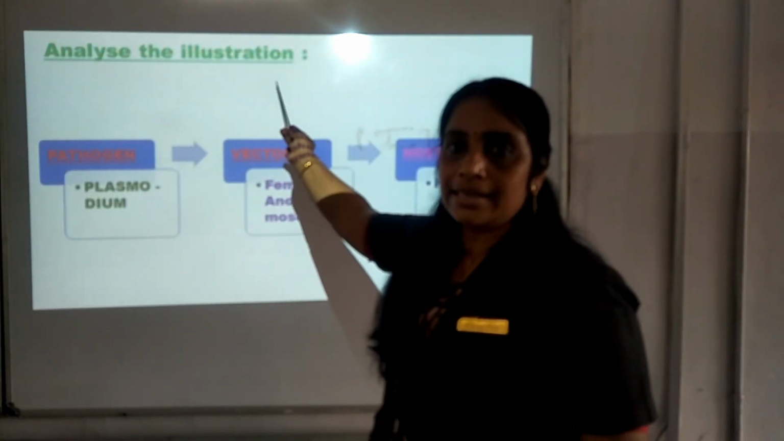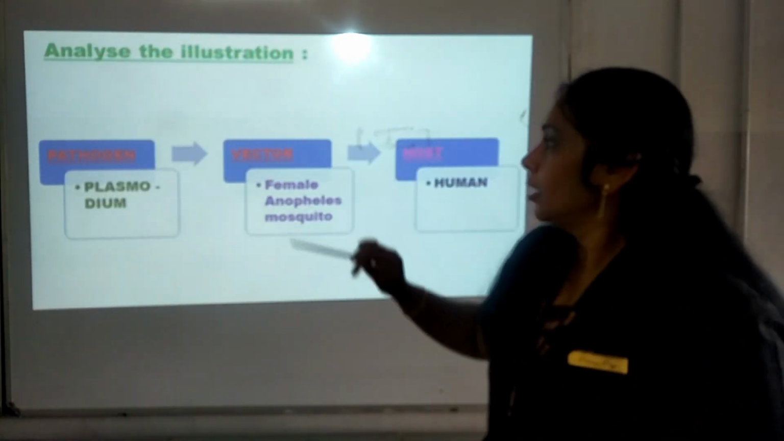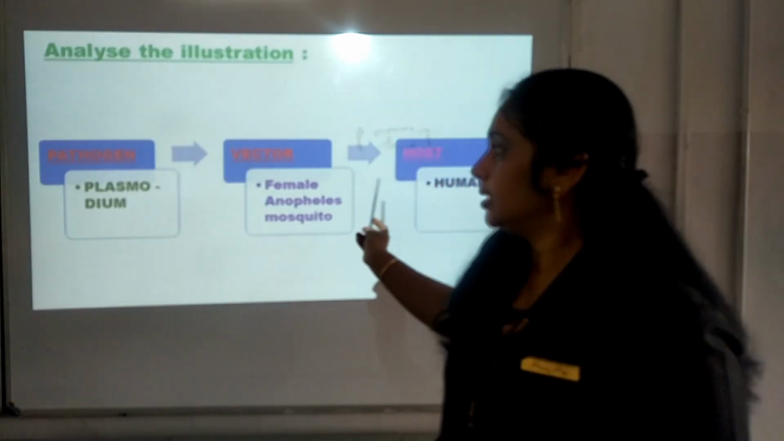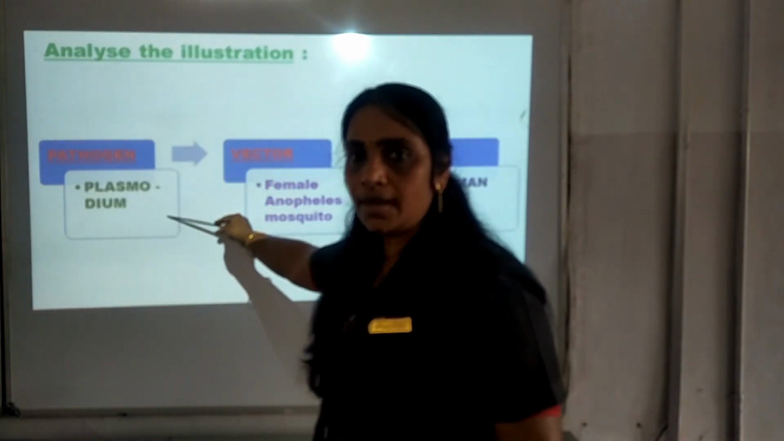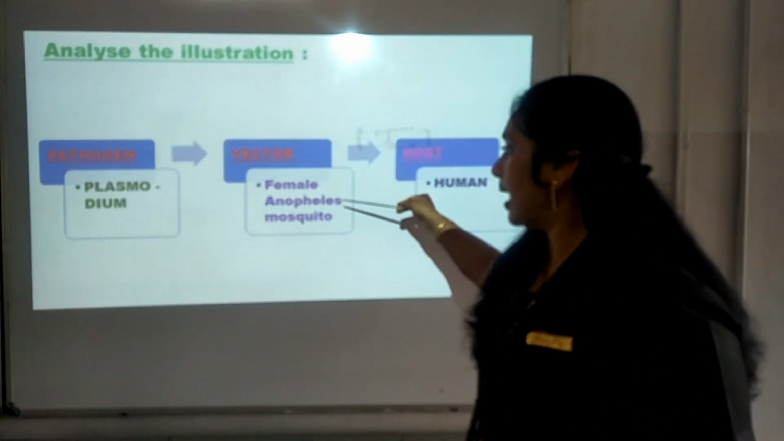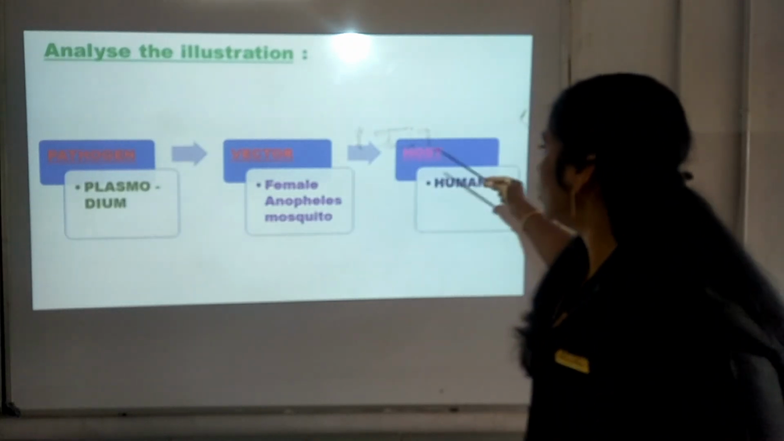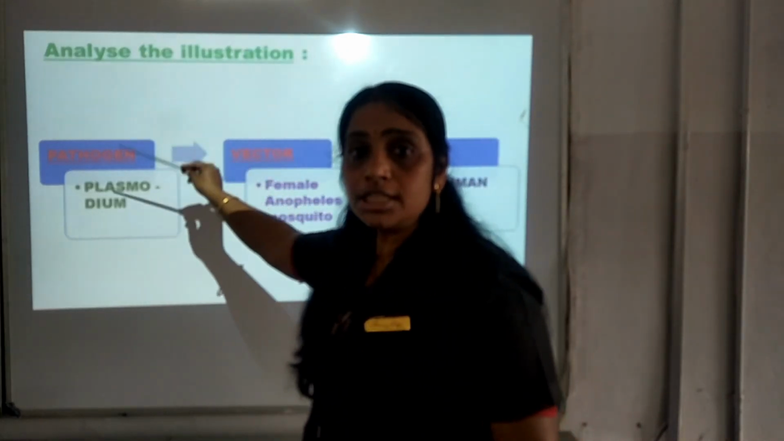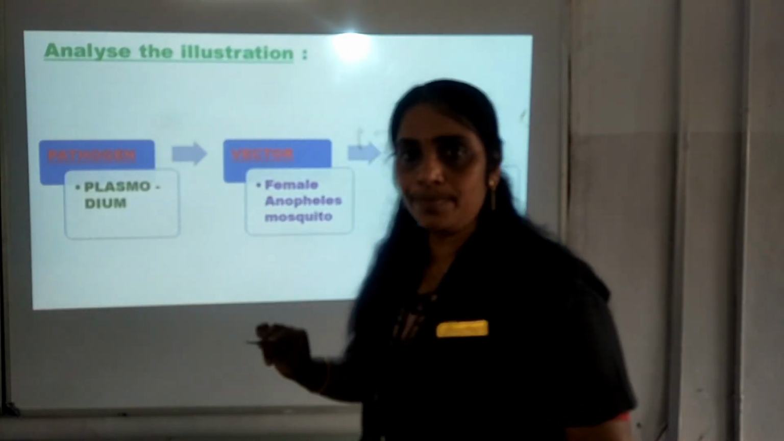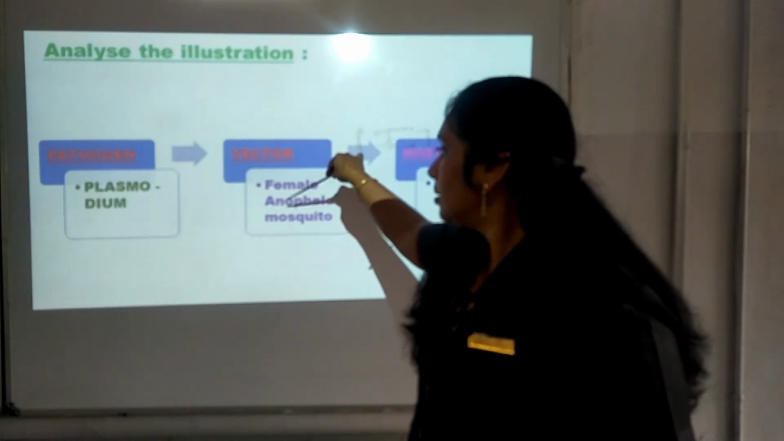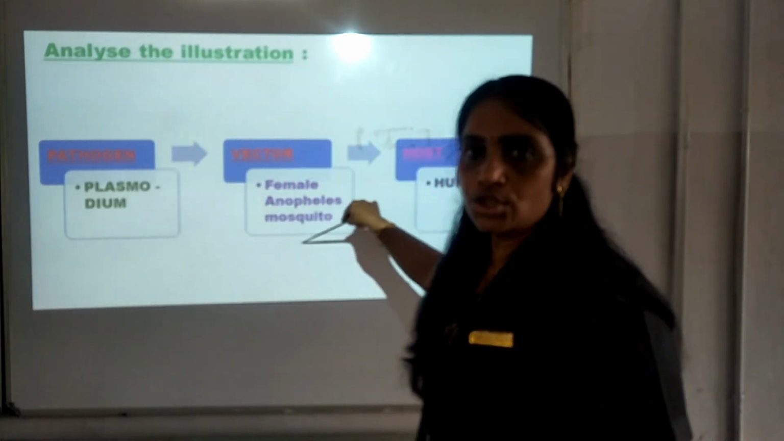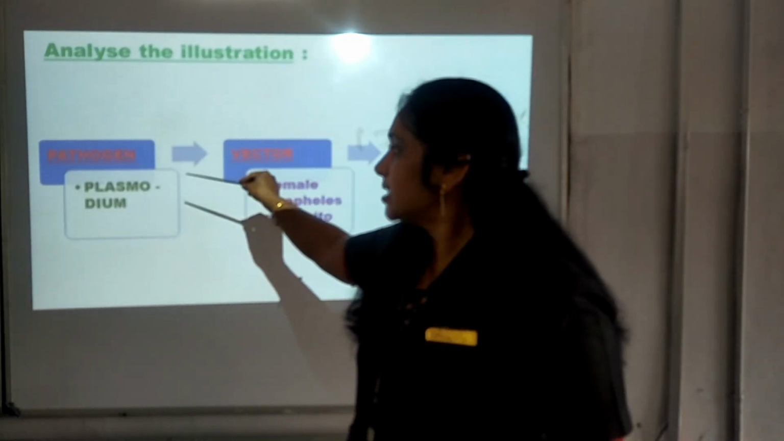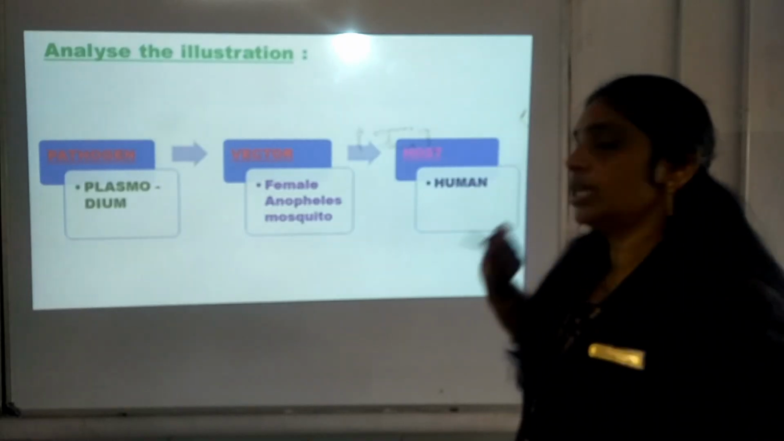You can analyze the illustration related to the spreading or the mode of transmission of the disease. The pathogen is Plasmodium here. The vector is the female Anopheles mosquito, and the host is human. In the case of malaria, the pathogen or the parasitic organism is Plasmodium, and this female Anopheles mosquito is spreading the disease by injecting this Plasmodium into the human.